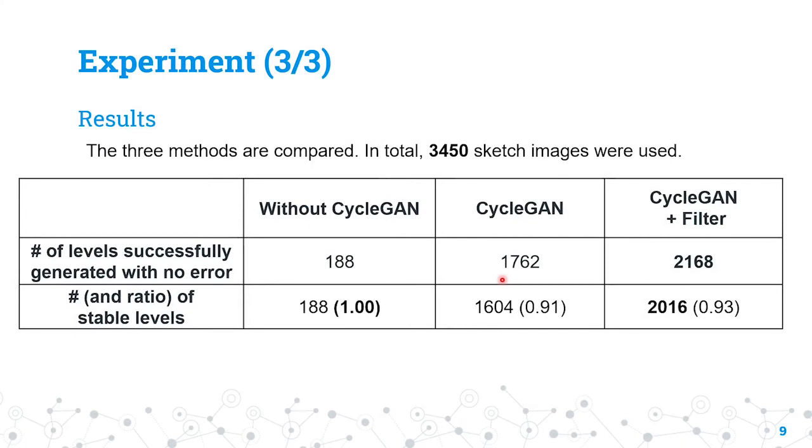Here are the results. You can see that preprocessing with CycleGAN and the filter leads to not only the highest number of successfully generated levels, but also stable levels. By stable, it means these levels have no collapsing structure before the bird's shot. Note, however, that not all generated levels are stable with both preprocessing methods.